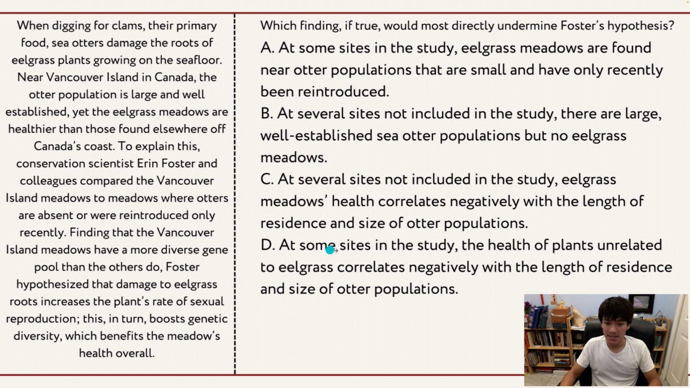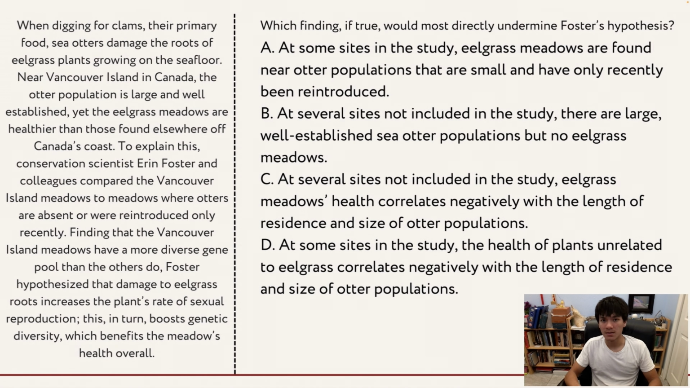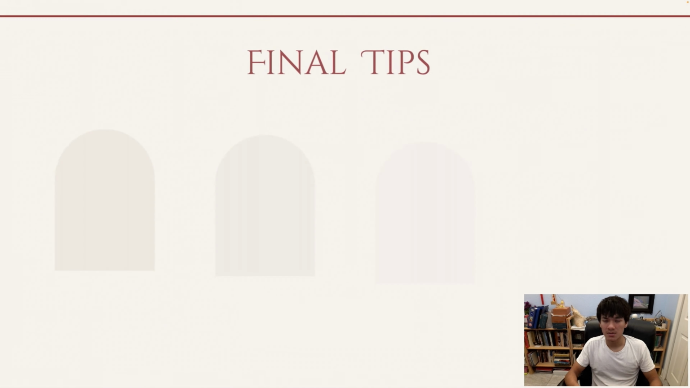D. At some sites in the study, the health of plants unrelated to eelgrass correlates negatively with the length of residence and size of otter populations. Now this one is definitely incorrect as well, because they're talking about plants unrelated to eelgrass, but the hypothesis is talking about eelgrass. So plants unrelated to eelgrass would have nothing to do with the hypothesis. So let's move on to some tips before we wrap up the lesson.